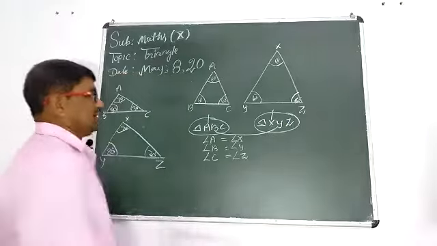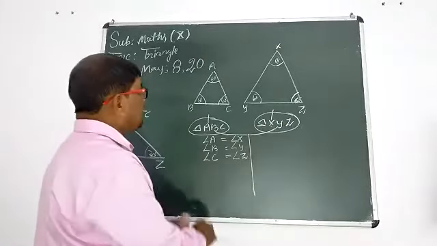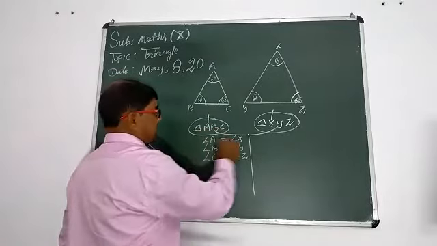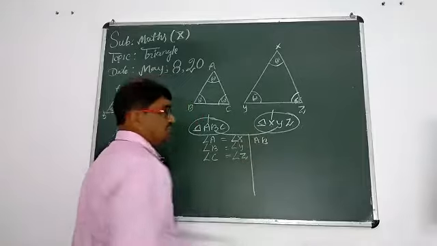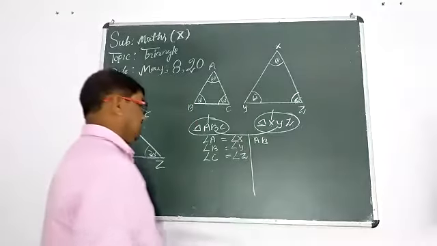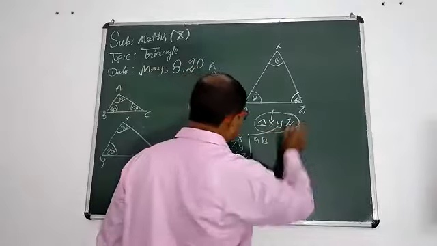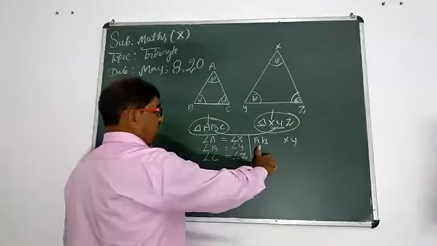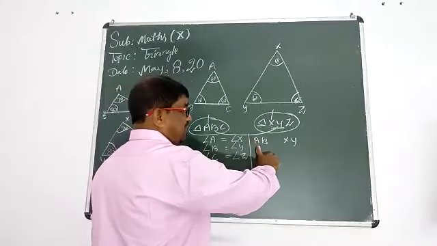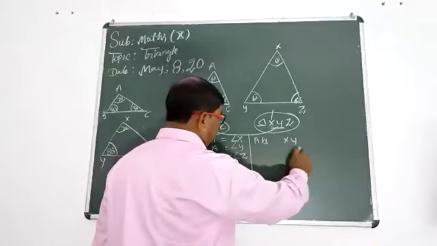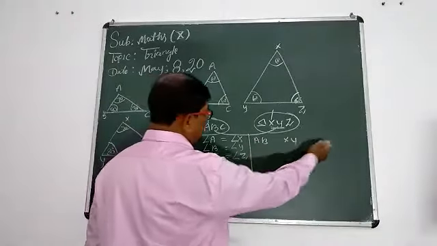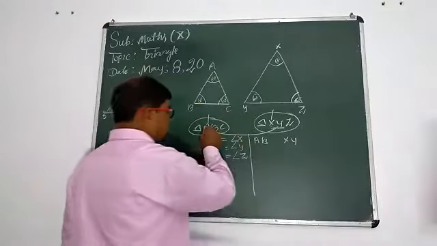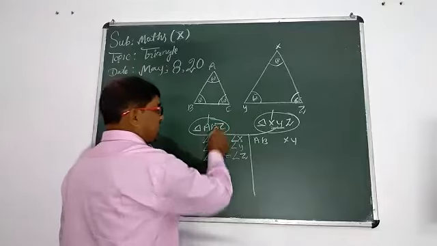According to this, we should think about corresponding sides. In triangle ABC, the first side is AB. In the second triangle XYZ, the first side is XY. If AB and XY are equal, then we can say corresponding sides are equal. The second side is BC.